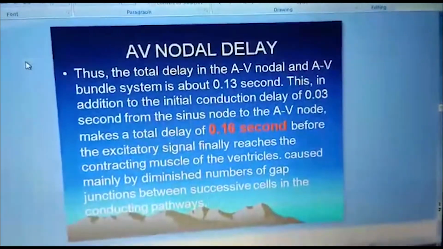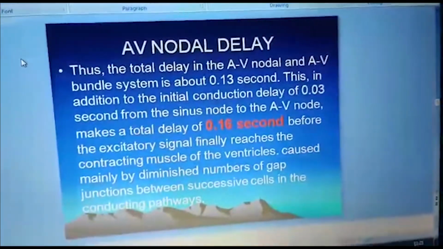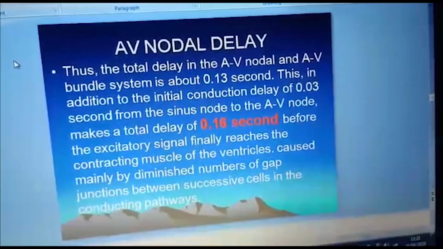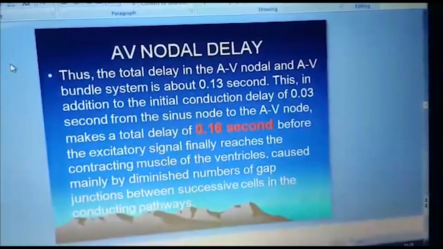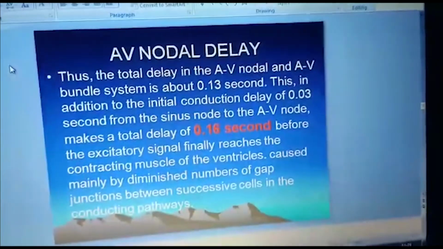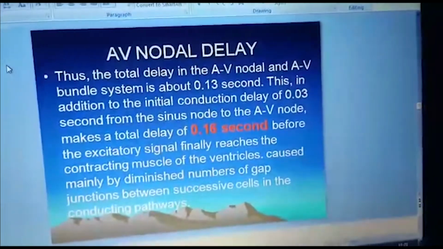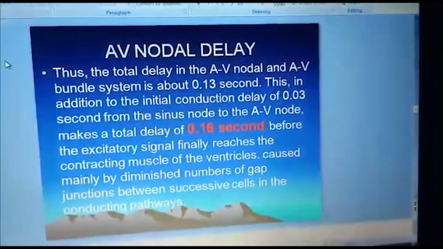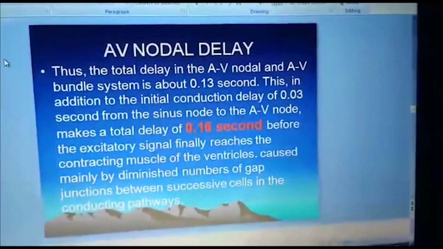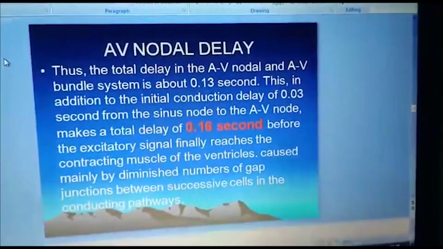The total delay in the AV nodal and AV bundle system is about 0.13 seconds. This is in addition to the initial conduction delay of 0.03 seconds from the sinus node to the AV node. So it makes a total delay of 0.16 seconds before the excitatory signals finally reach the contracting muscle of the ventricles.